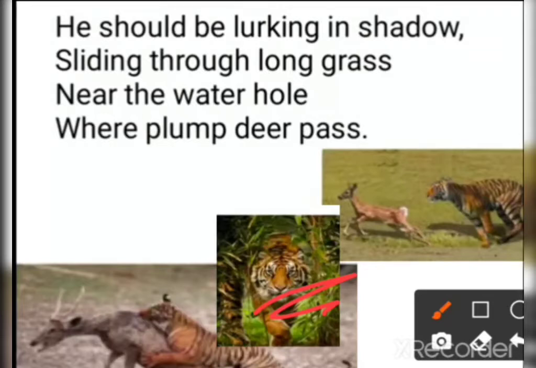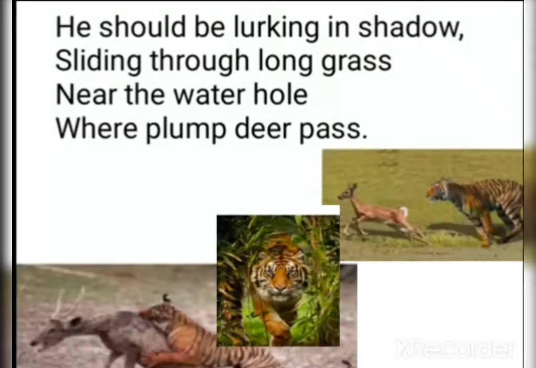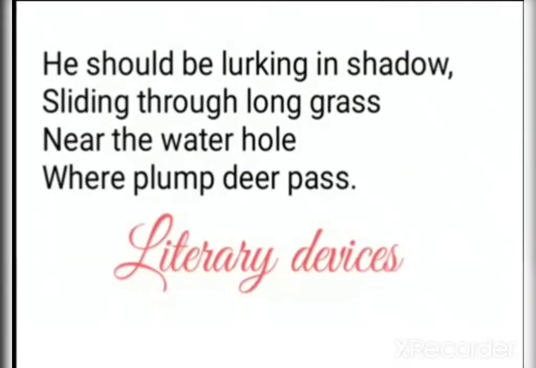Plump deer means the thick one, you can say the fat one, right? So this is what is given here in the second stanza.